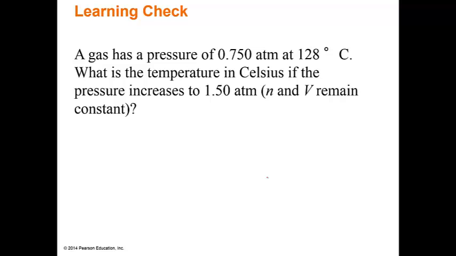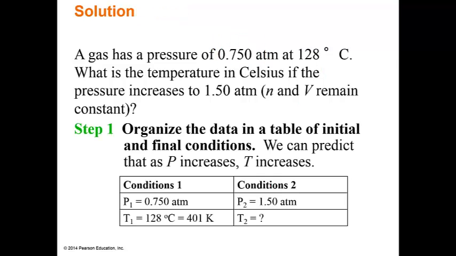So, learning check. Yes, a pressure of 0.75 atmospheres at 128 degrees Celsius. What's the temperature in Celsius if the pressure increases to 1.5 atmospheres? All right, well, we know it's going to increase because we have that direct relationship. And notice that the atmospheres double, okay? So let's see. First thing we do is organize the data. But I am curious that the pressure doubles. I'm curious what the temperature is going to do based on this relationship.